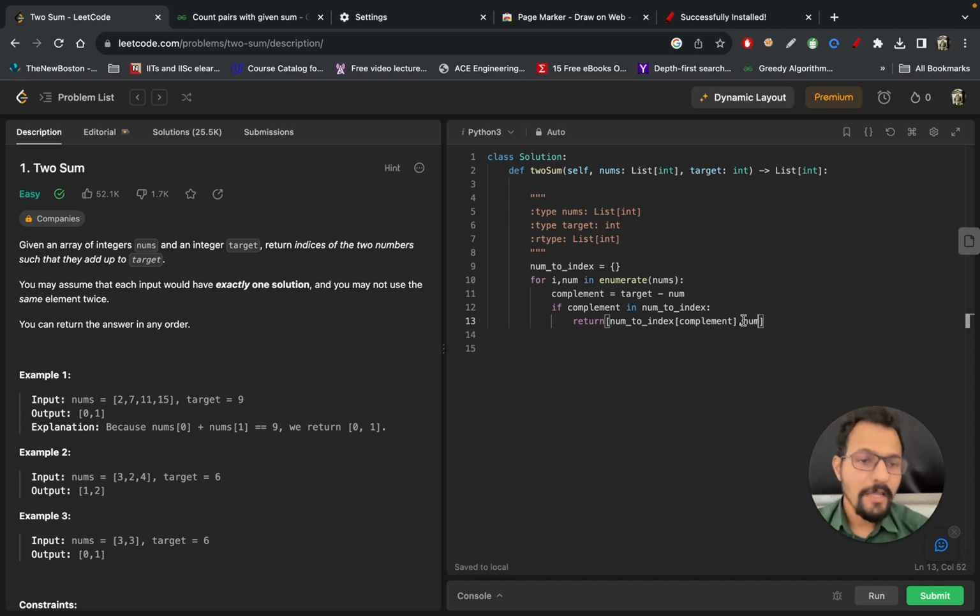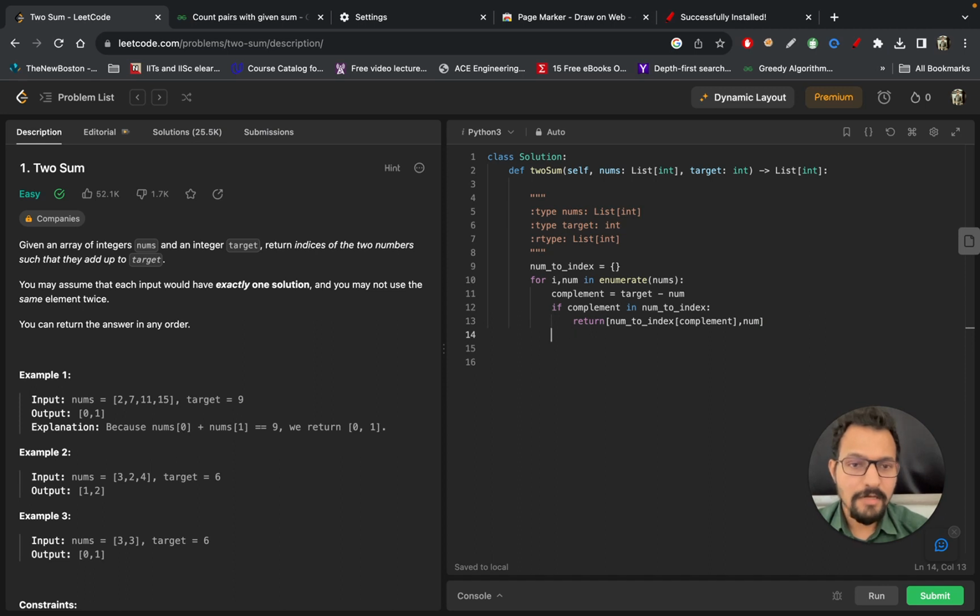And why I'm returning complement first is because I want to return elements in increasing order. It was not given in the question, but I'm assuming through the example it should be first. Whoever occurs first, just return that. Okay, so that is done.